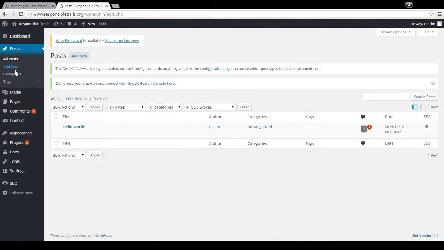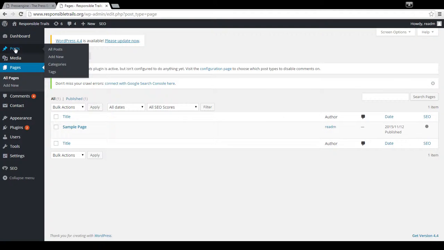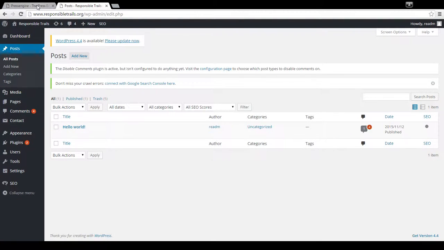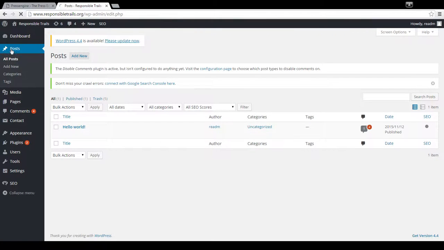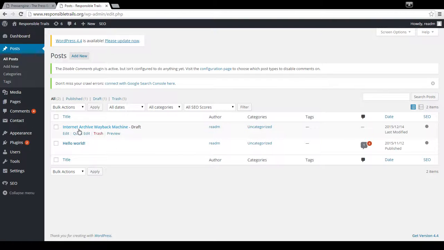Look at posts, and we'll refresh it. And you can see there's the first article. It's going to do all 40 articles.